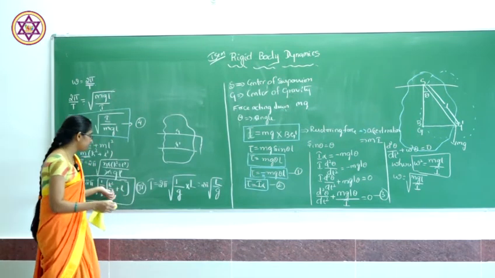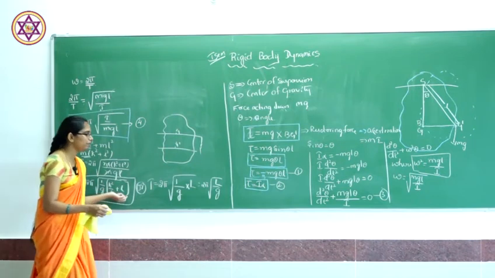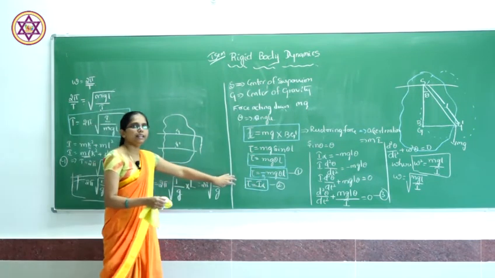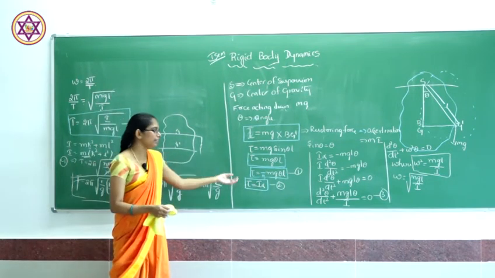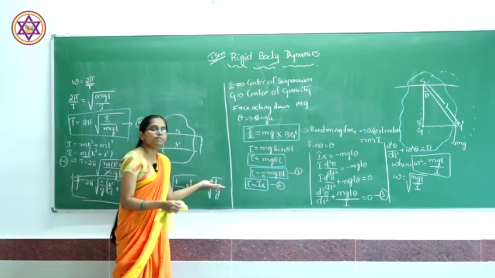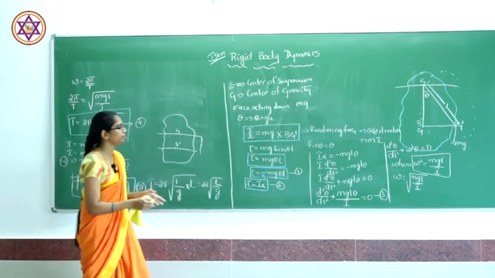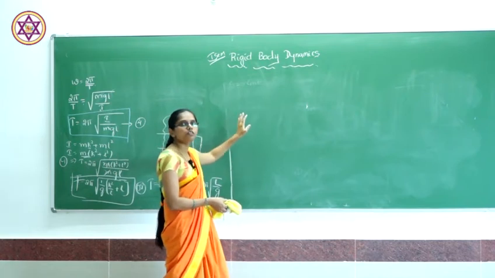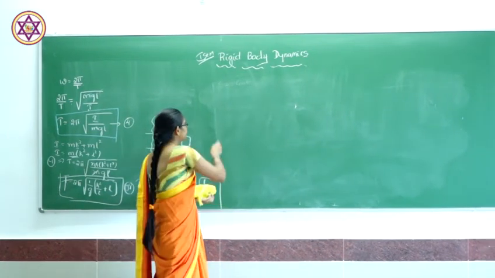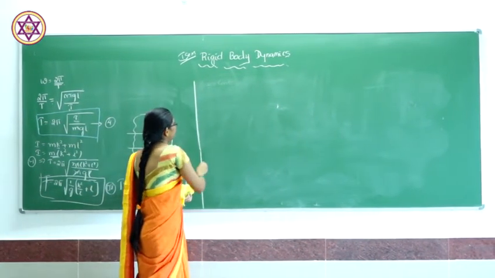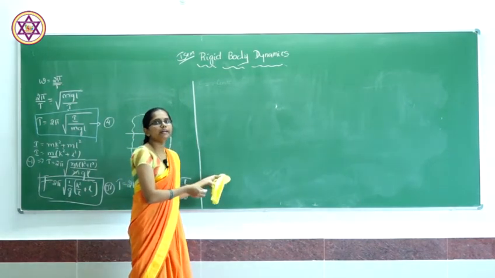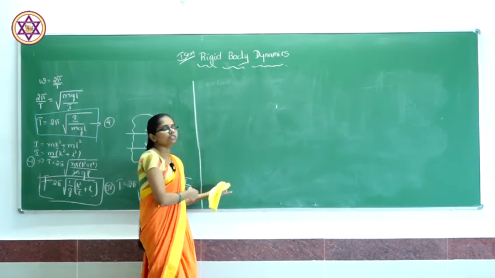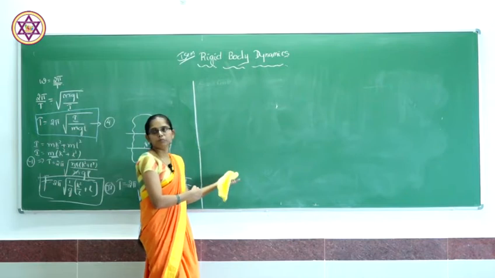Here k²/l + l will be represented as capital L, where capital L is the length of the simple pendulum. Okay, the first step is completed, that is the period of oscillation of a compound pendulum. The next part is to compare the time period of oscillation of a simple pendulum with that of a compound pendulum.